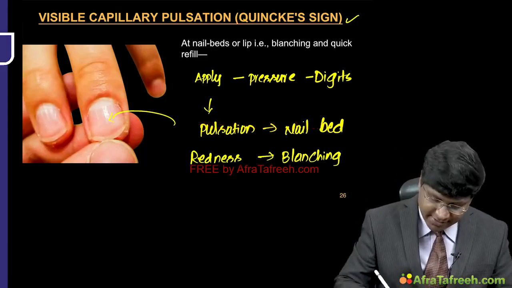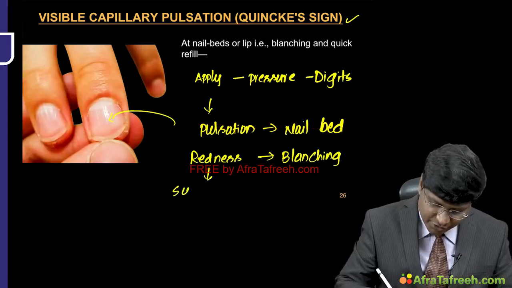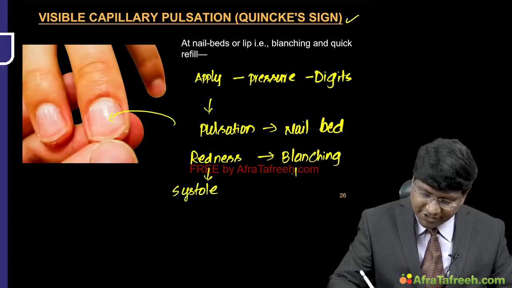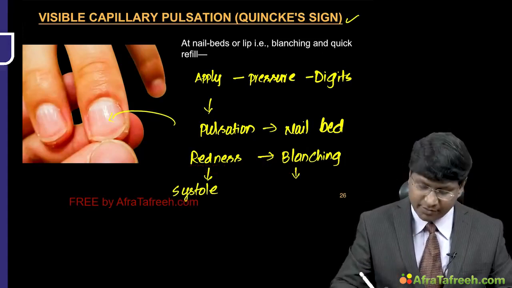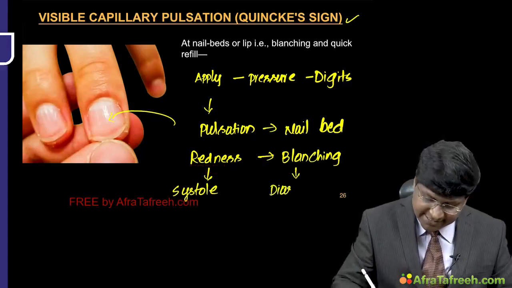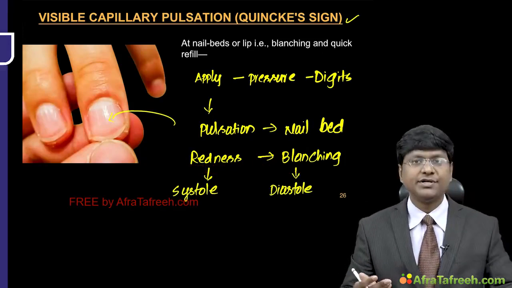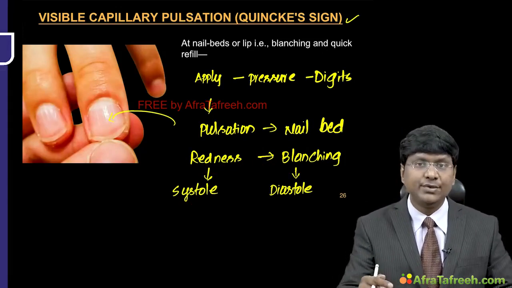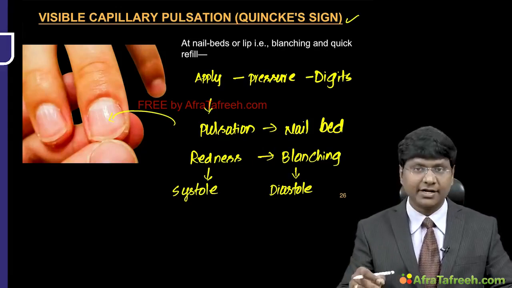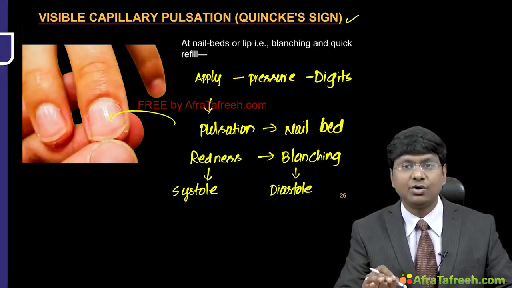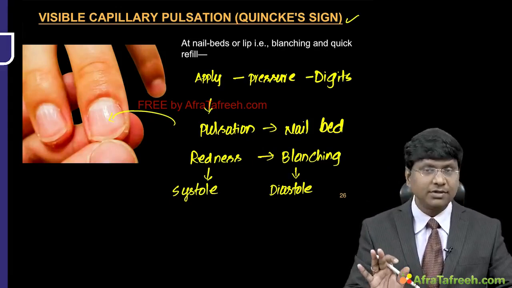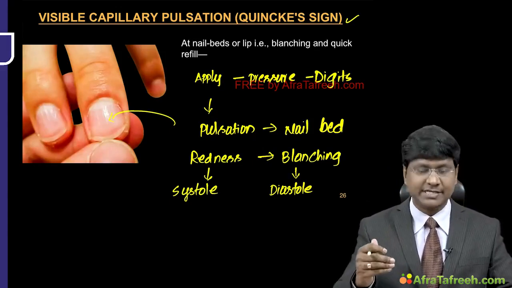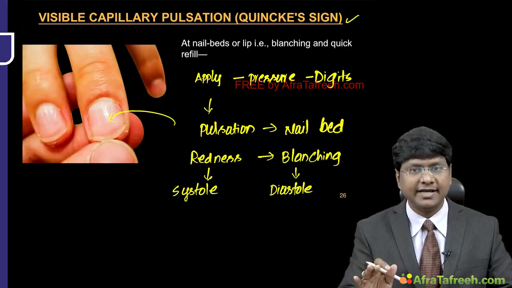as blanching. Redness is the one which you see during the systole of the left ventricle. Blanching, that is pallor, is the one which you observe during the diastole of the left ventricle, because during systole there is increase in your left ventricular stroke volume, and during diastole there is diastolic runoff, and thereby there will be blanching of the nail bed. So that is about the Quincke's sign. So you have alternate redness and blanching over the nail bed.